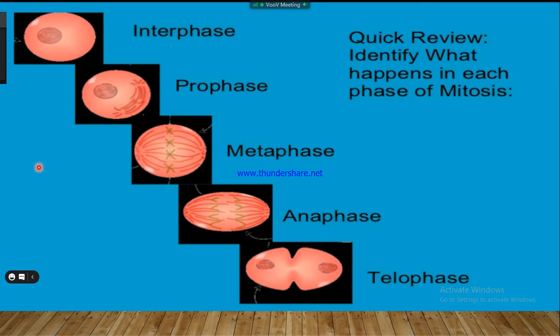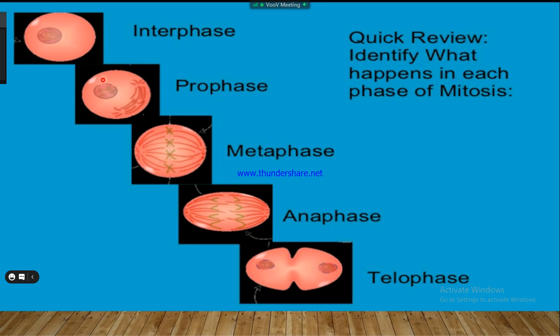So this is the right order: interphase, prophase, metaphase, anaphase, and telophase. So what is interphase? In interphase, there are basically three phases: G1 phase, S phase, and G2 phase. In G1 phase, the cell grows in size. In S phase, the cell synthesizes DNA. In G2 phase, the cell prepares itself for division.